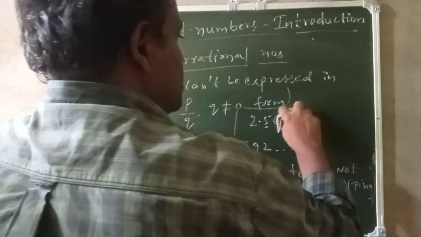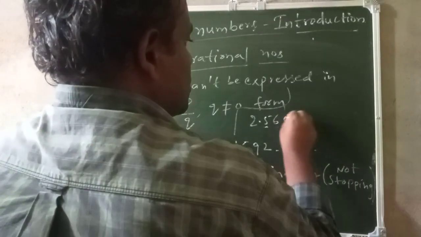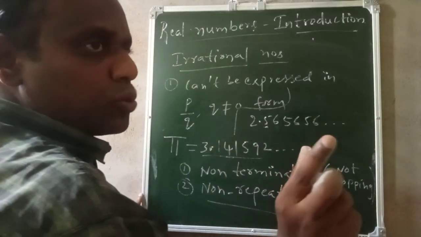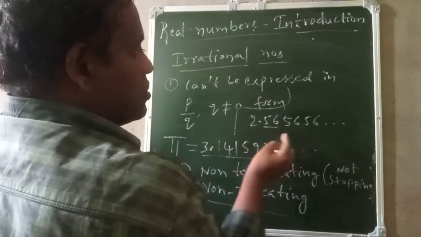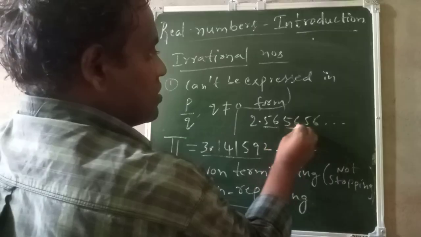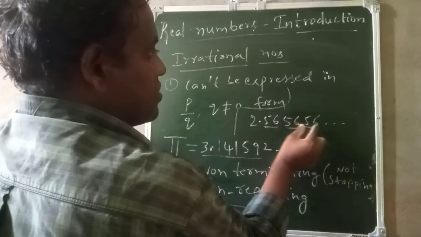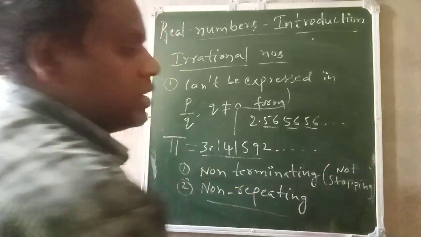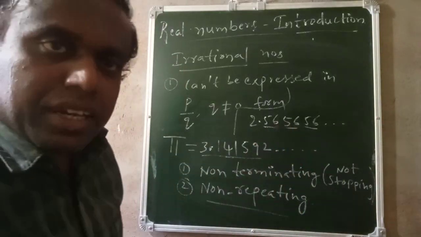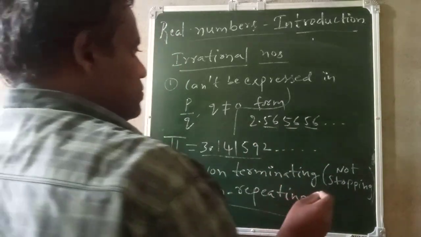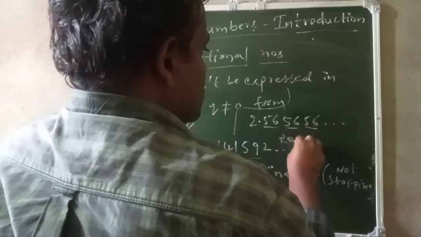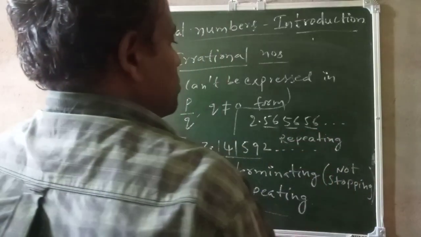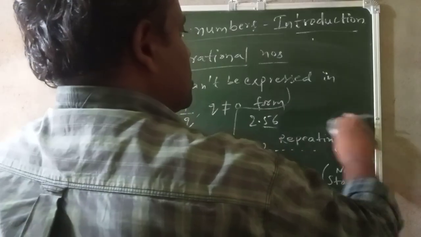So this is a repeating decimal because one number is repeating. Sometimes two numbers will repeat. For example, instead of this, I will take 5, 6, 5, 6 and so on. So here, a group of two numbers is repeating. 5, 6, again 5, 6, 5, 6, 5, 6. So this is also a repeating decimal. Repeating decimal number.